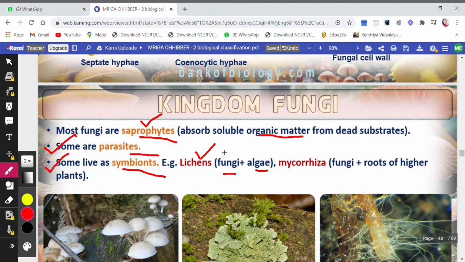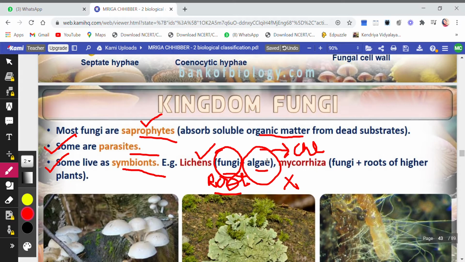We all know that fungi are heterotrophic. That is, they cannot make their own food, right? But they have roots. Remember this, they don't have chlorophyll, so they cannot make food, but they have roots. And algae are the ones which have chlorophyll, but they do not have roots. So they come together and they benefit each other.